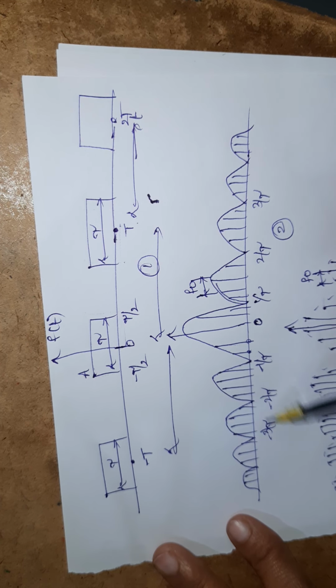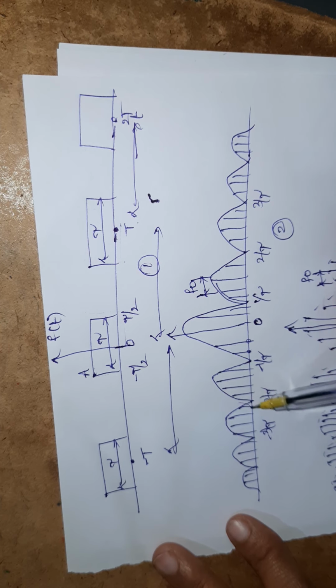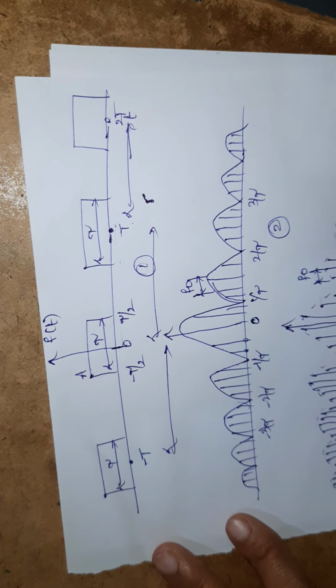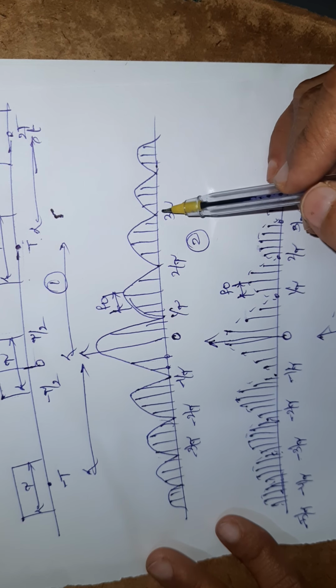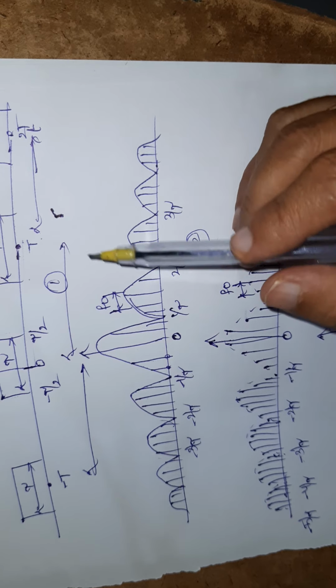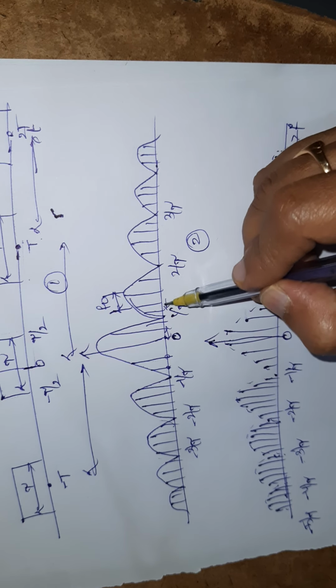After joining the spectral lines, I will get a signal like this. So this is a Fourier series representation. And this is the gap between spectral lines.